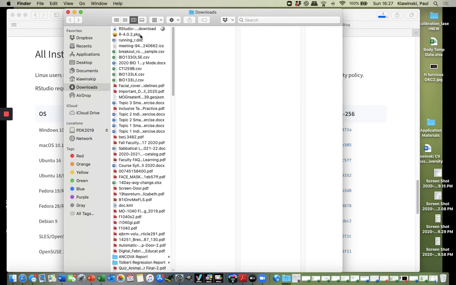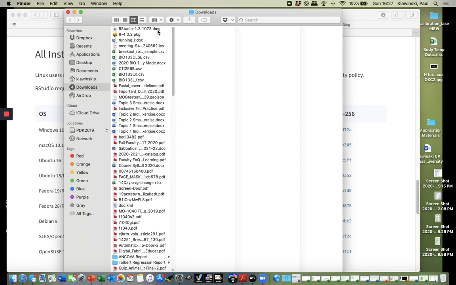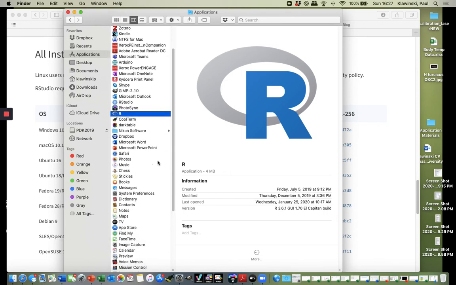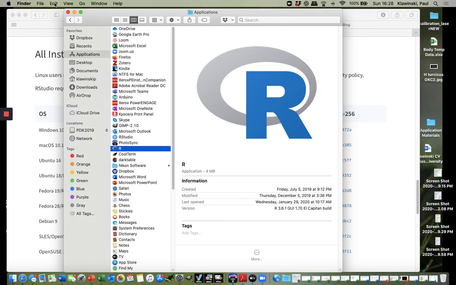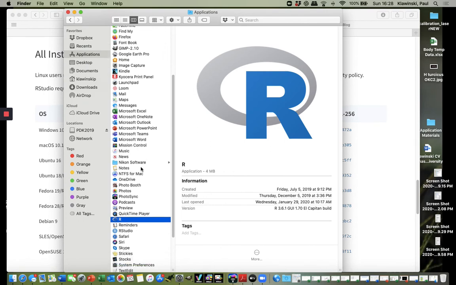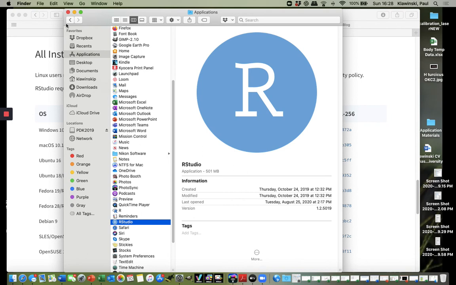Once you have installed R, you can click on the RStudio DMG, and once again, it will open that up and put it, on the Mac, into your applications folder. On the Windows version, it should put it automatically into your programs. If I go to my applications, I see that I have R right there, and if I sort these by name so that I can find things, there's R, and two slots down is RStudio.